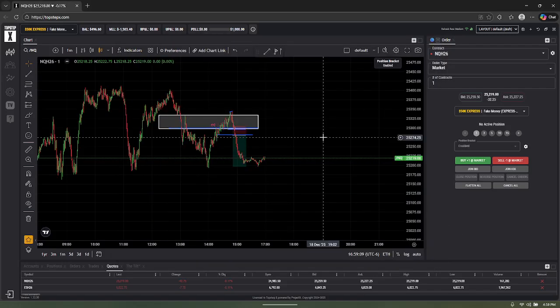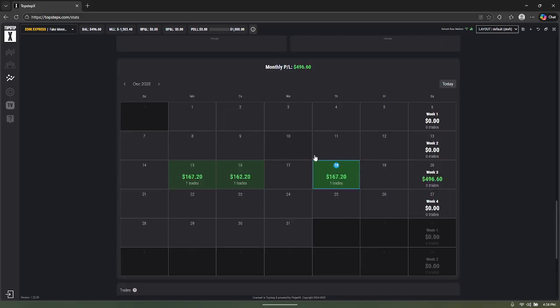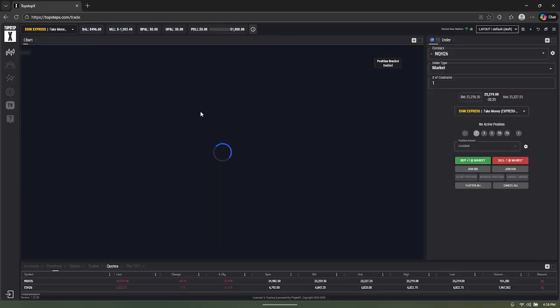So today I'm going to be going over my trade recap of a break-even-ish trade. I just hit new day, which is why it says my P&L is 0. But today I'm going to go to my performance stats. I did hit a little break-even-ish trade. I'm putting my break-even at 150 because I want those winning days to stack up till a payout.